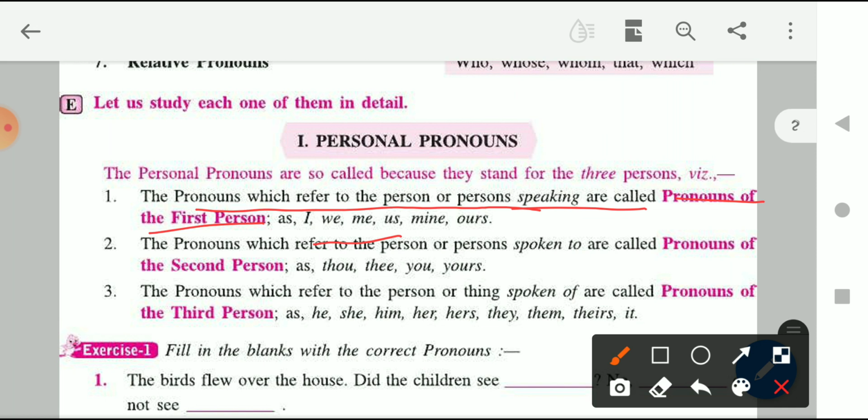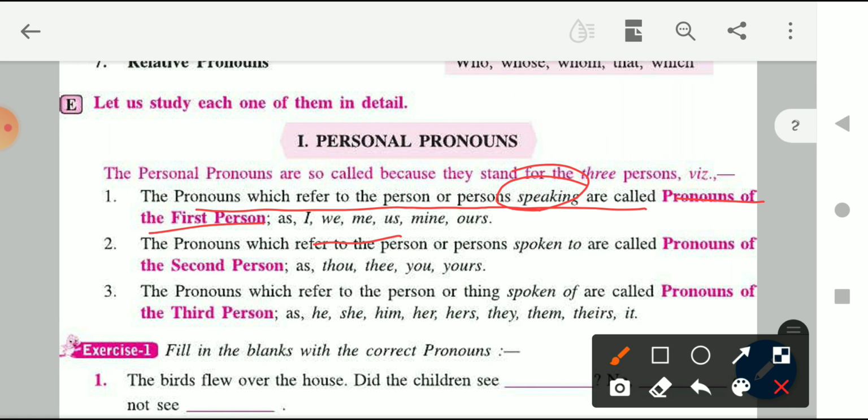Like for example, if I say I have a blue pen, or if we say we both are best friends. So here, who is the first person? The first person is the speaker, who is speaking. I am the person speaking, so I am the first person here. First person is the person or persons who are speaking, basically the speaker.